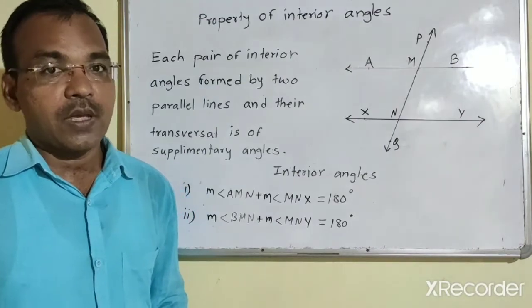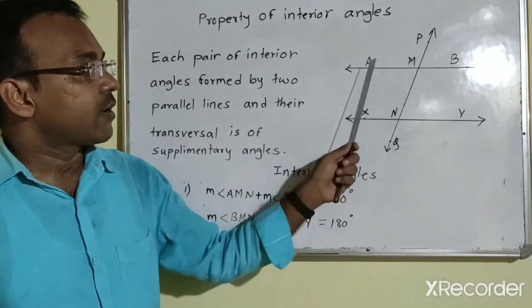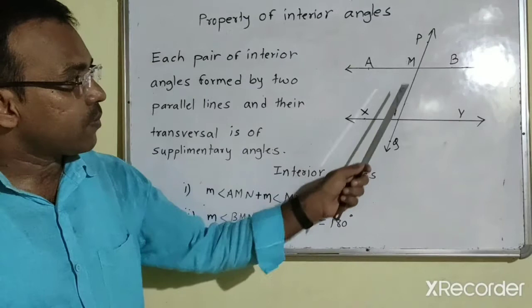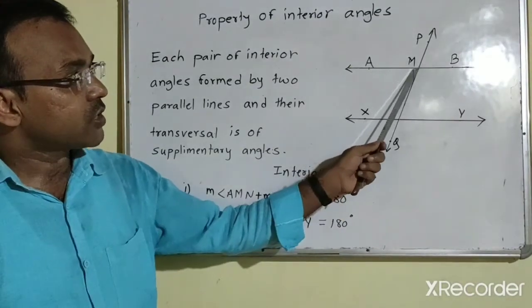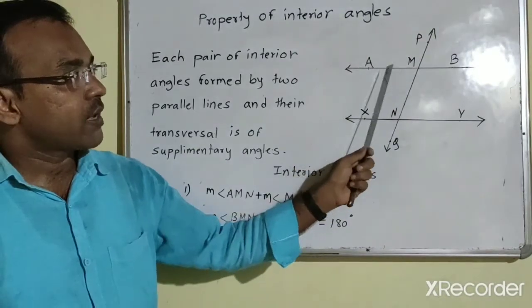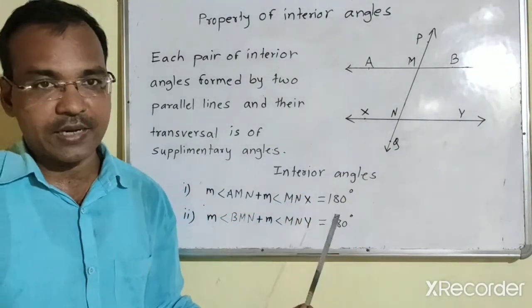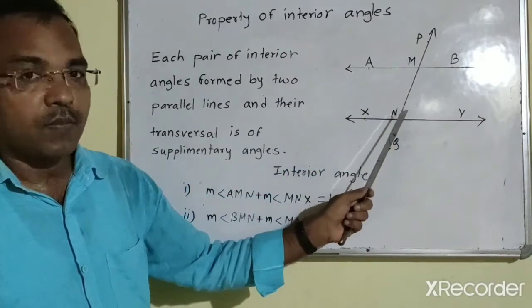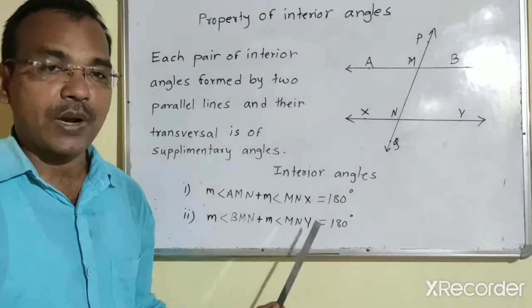Here in the interior angles we can observe that measure of angle AMN plus measure of angle MNX is equal to 180 degrees. Here these two are interior angles, and according to this property the sum of the measures of these two angles is 180 degrees. Now the second pair, measure of angle BMN plus measure of angle MNY, is also equal to 180 degrees.